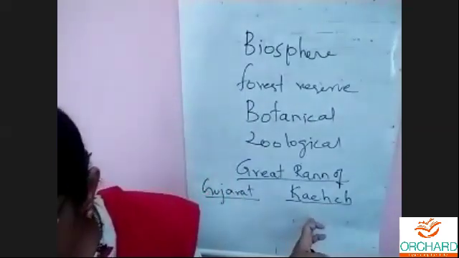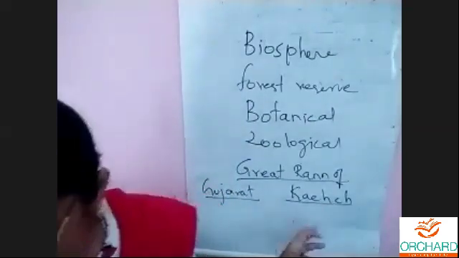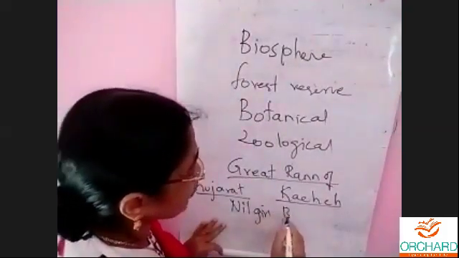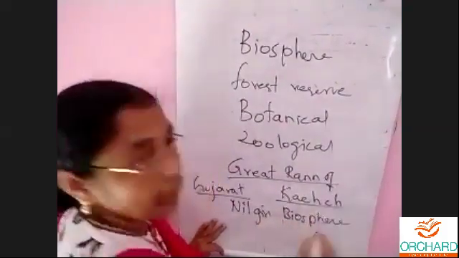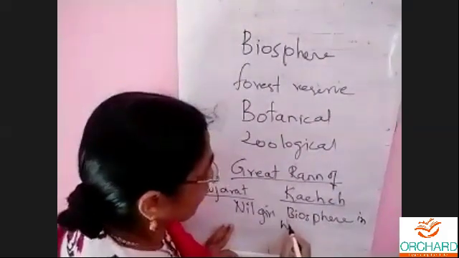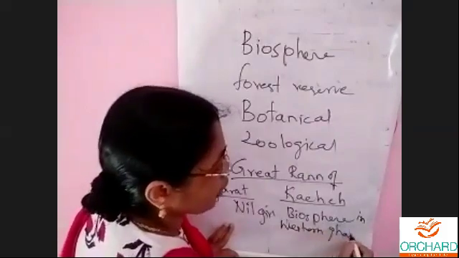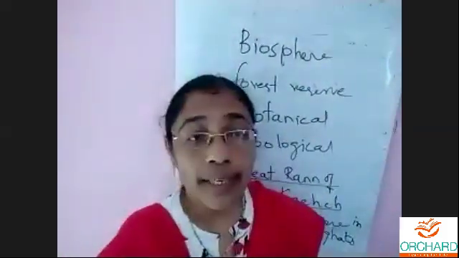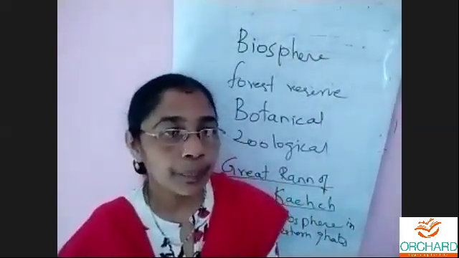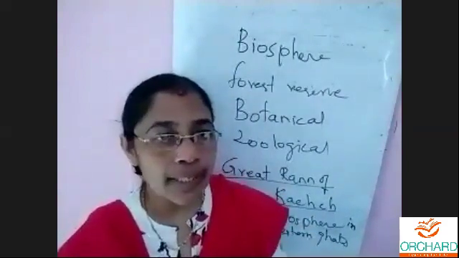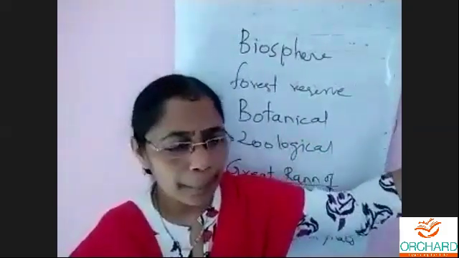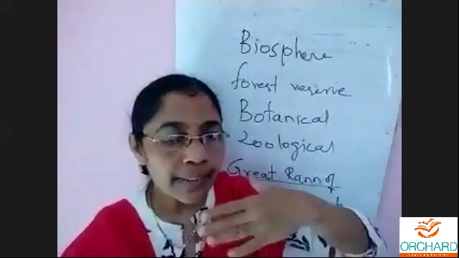Then same way we have the Nilgiri Biosphere Reserve, and that is in the Western Ghats. We know very well, no? Have you come across the Western Ghats in social studies, in geography? The Western Ghats have very dense vegetation. You can see this starting from Coimbatore, Ooty, Kerala. So it has very dense vegetation.